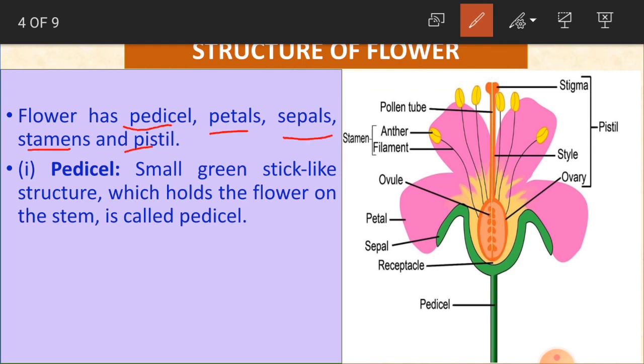If you see here in the diagram, it is very clearly given. So what are petals here? The colored part, these are petals, and sepals are the green part, this one is sepal. And stamen is what? Both anther and filament.